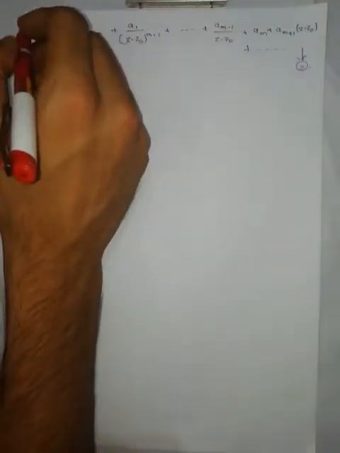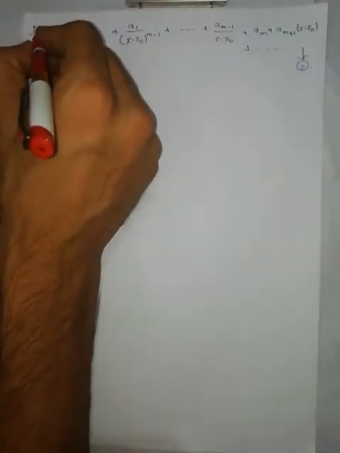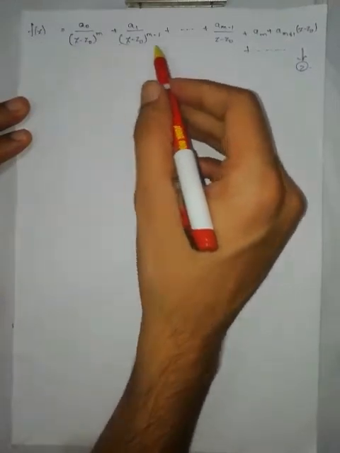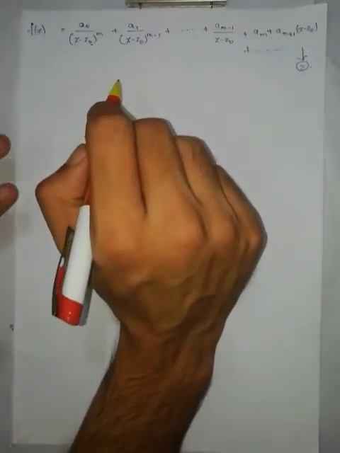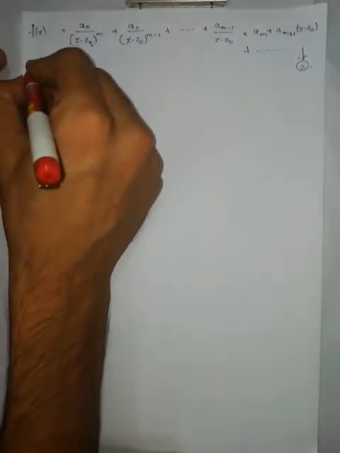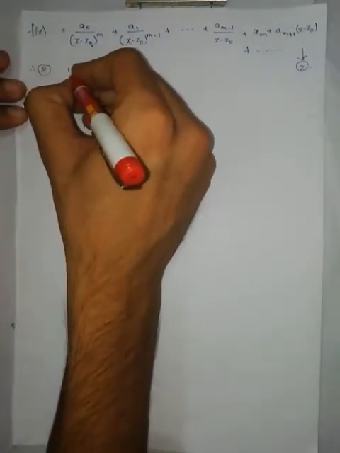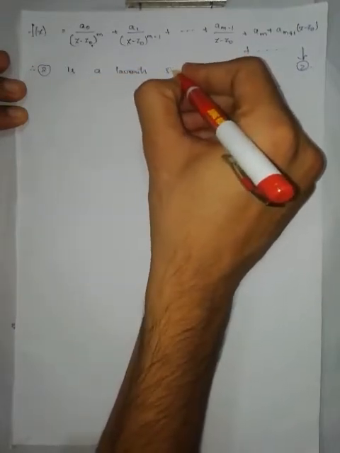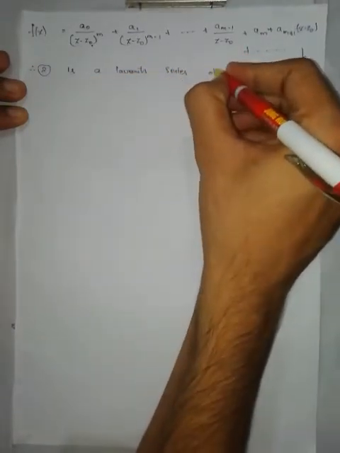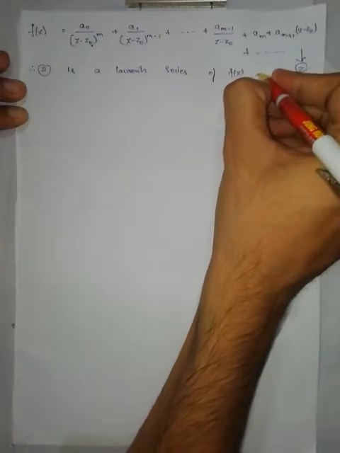Equation number 2. This is nothing but the Laurent series expansion of f of z at z naught. Therefore, equation number 2 is a Laurent series of f of z at z naught.